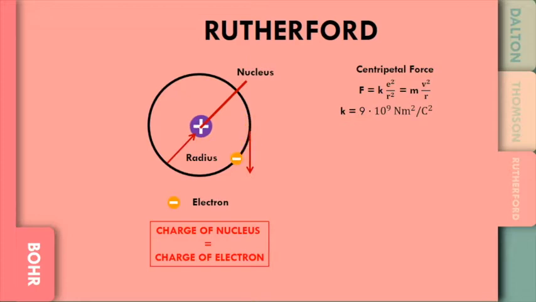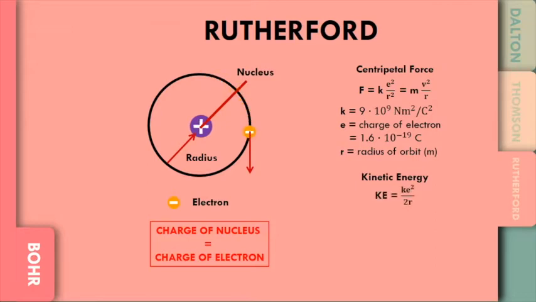Since an orbit requires energy, we can calculate the total energy from the sum of potential energy and kinetic energy. Kinetic energy is equal to ke² over 2r, while potential energy is equal to minus ke² over r. So the total energy is minus ke² over 2r. The negative sign shows that removing electron from its orbit requires energy.